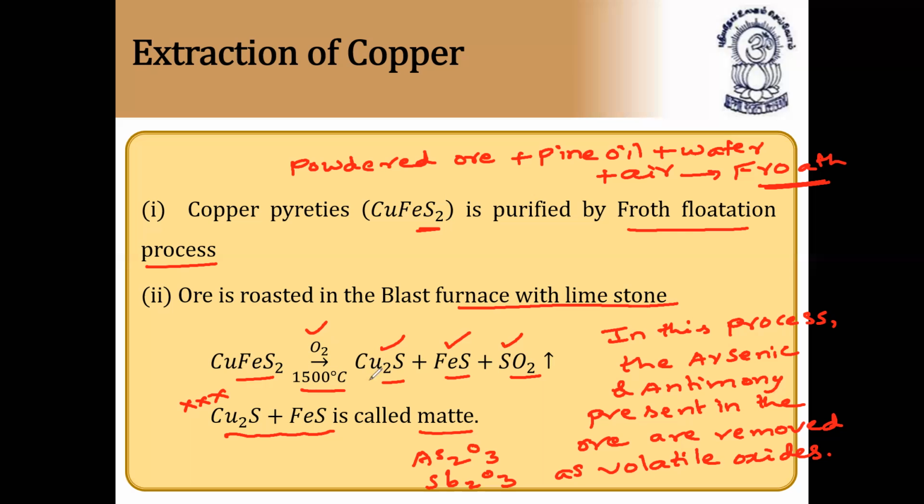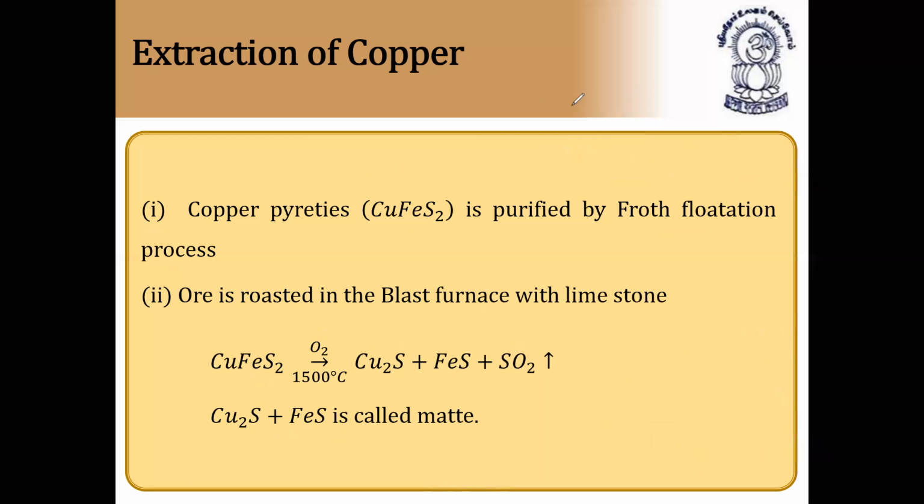Then it results in the formation of matte, and in this process the impurities present along with the copper pyrites, arsenic and antimony, are removed by means of their volatile oxides. Volatile oxides means they will get evaporated. As they are volatile, they will get evaporated. So these are the two steps involved in the extraction of copper. Next, we'll move to the third step. So what is the third step we are going to do?